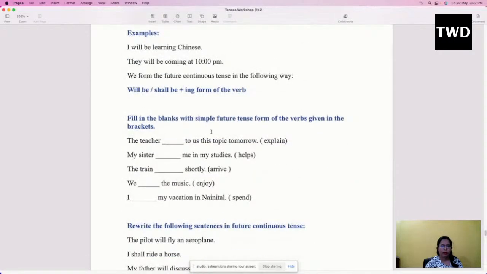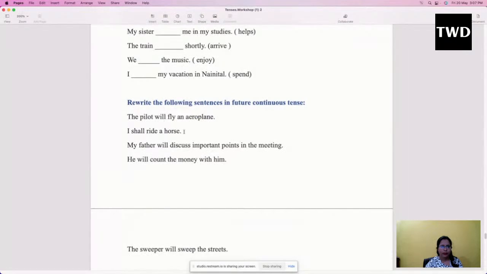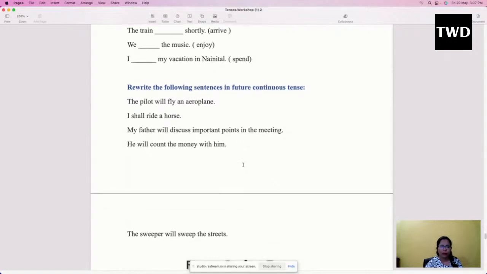Again, we have got some questions here, you can solve them at home. And these are also some more questions, please try to solve them at home, so it will be clear for you to understand about tenses.